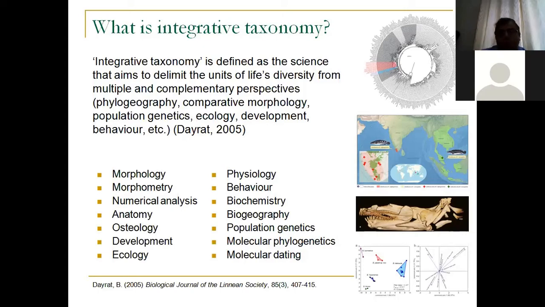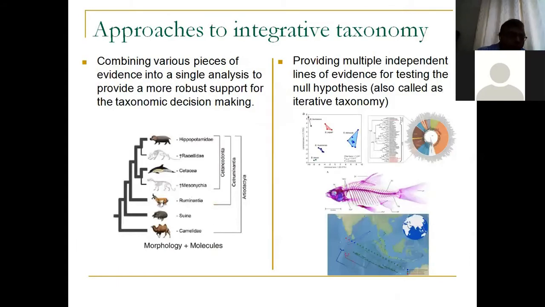Okay, so if you want to integrate different types of evidences for taxonomic decision making, how can you integrate it? Well, there are two different methods. One method is you can take different evidences into the same analysis. For example, I'll look at the morphology of an organism and code it in some character states.